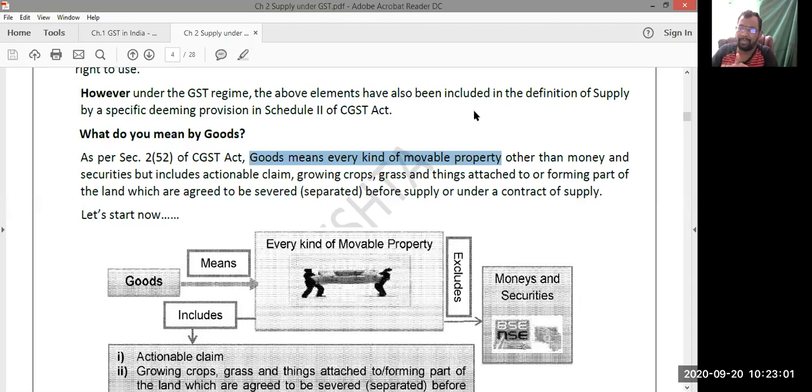Are you following me? Next, other than money and securities. Money and securities are not liable to GST. But any transactions arranging the settlement of securities, like stock broking services and commission agent services, these services are again liable to GST. So you should be very careful. Next.